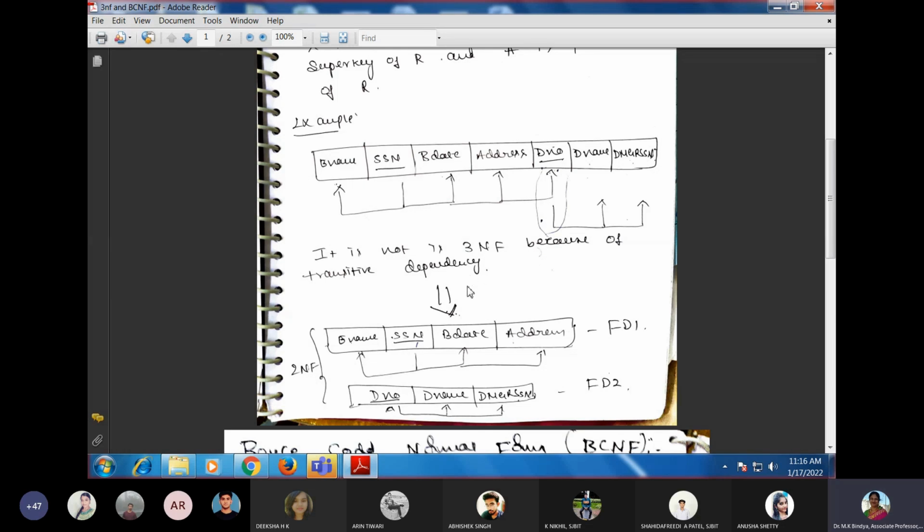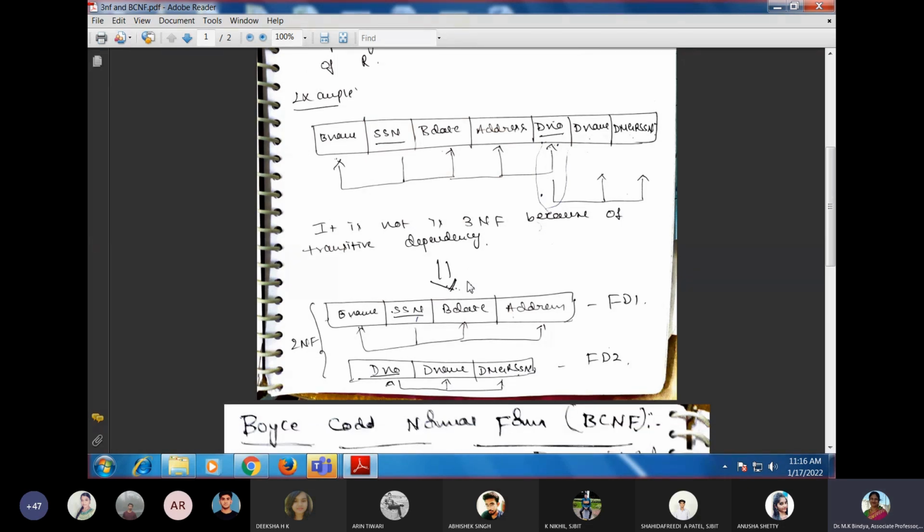Then how do we transform this unnormalized table into a normalized table? We need to remove the transitive dependency. When we remove the transitive dependency from the table, then we say that the table is in 3NF.